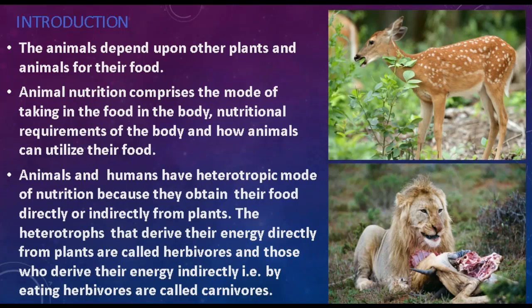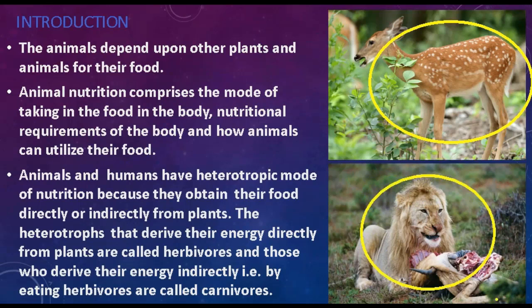Students, carnivores are those heterotrophs who derive their energy indirectly by eating herbivores, like lion, tiger, etc. comes into the category of carnivores. As you can see here, the first one, deer, comes into the category of herbivores, and the second one is lion, it comes into the category of carnivores.